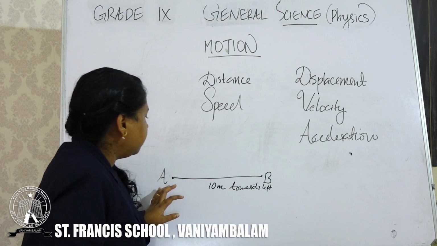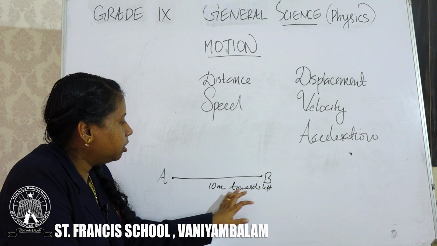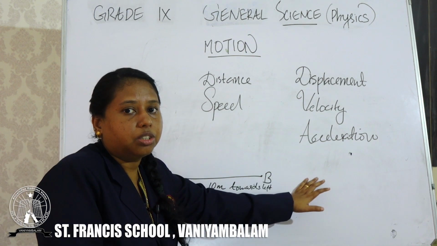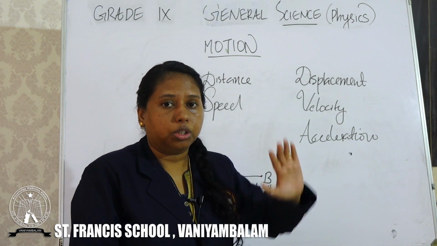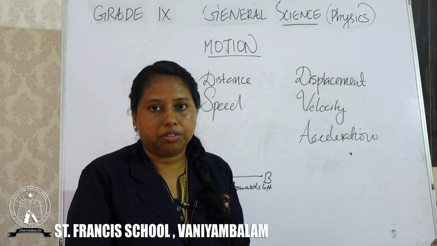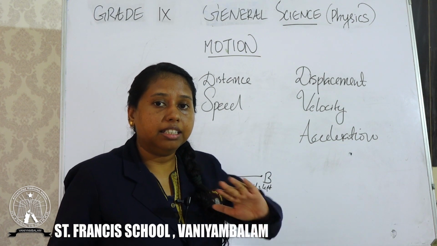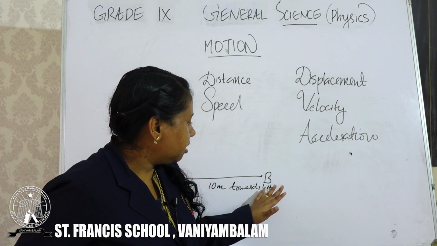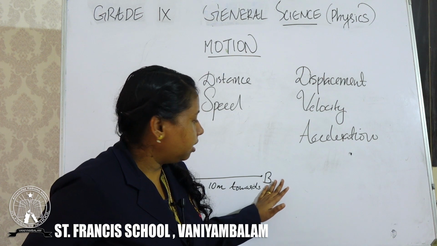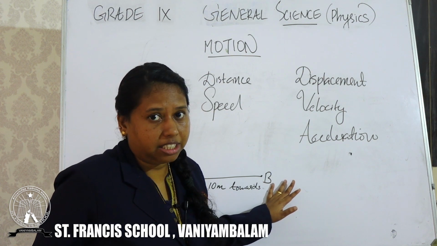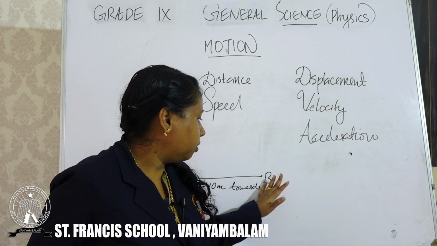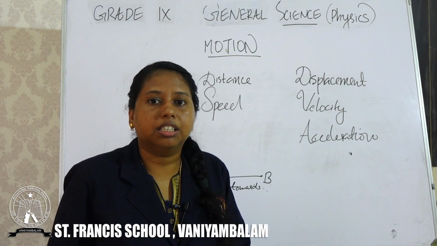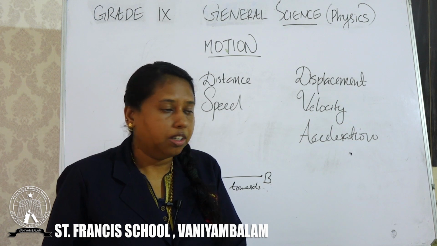The object moved 10 meters towards east or towards left or towards right or towards north or towards south, whatever. We want to tell the direction. Commonly the directions are north, south, east, west, not left and right. Generally we use north, east, west, south.